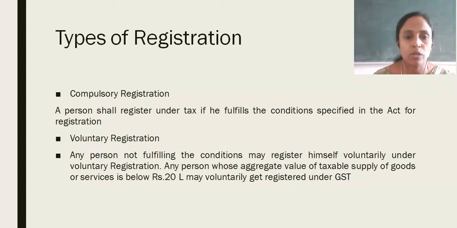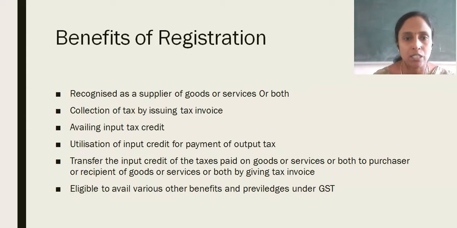So, those who are not fulfilling the conditions, they may get registered themselves. Okay, it is not compulsory. They may get registered themselves voluntarily under this scheme, that is voluntary registration. Any person whose aggregate turnover of taxable supply of goods or services is below rupees 20 lakhs, they may get registered under GST. They can voluntarily register under GST.